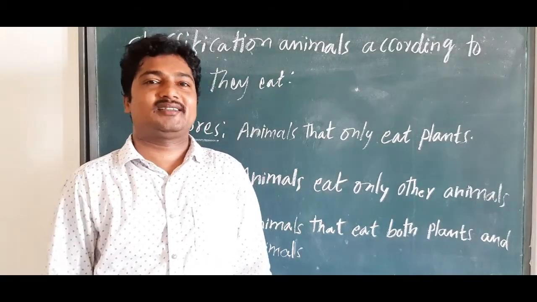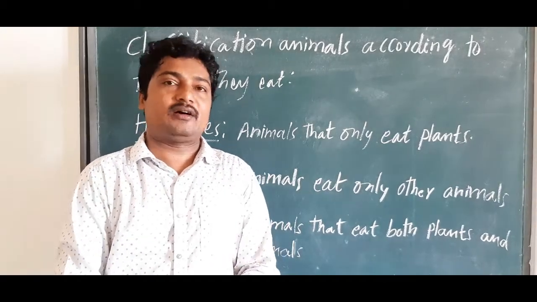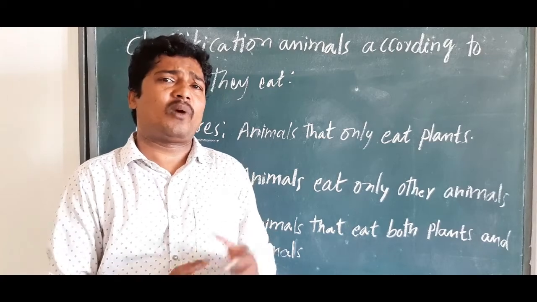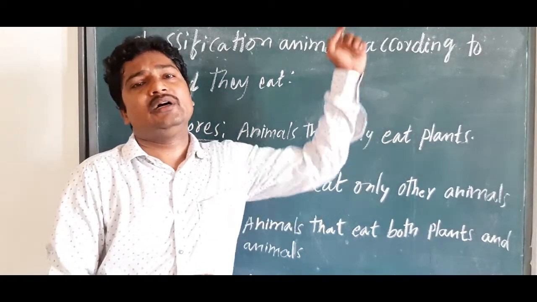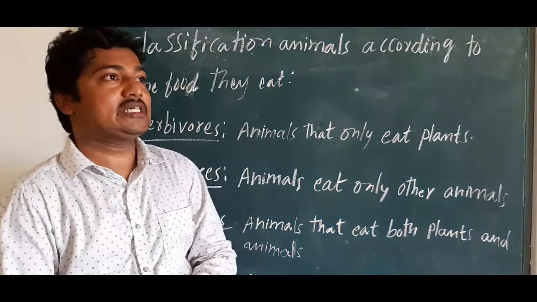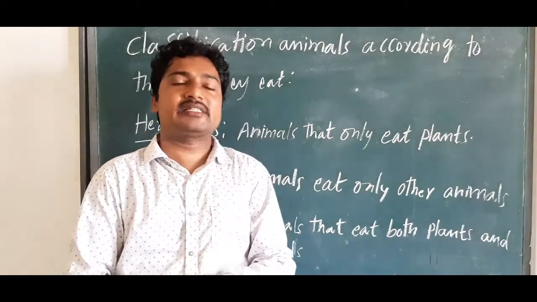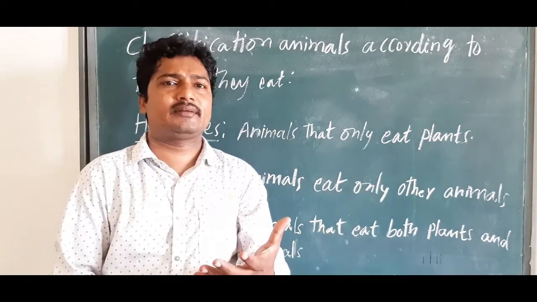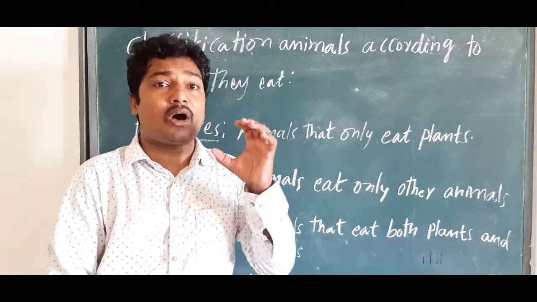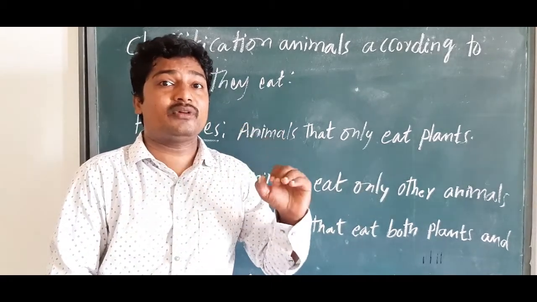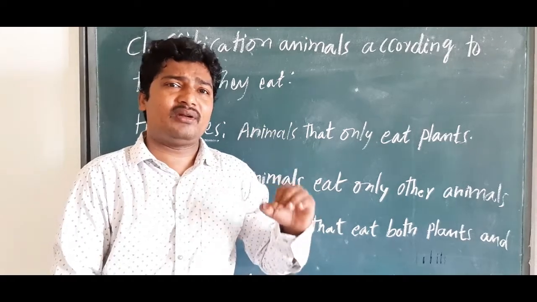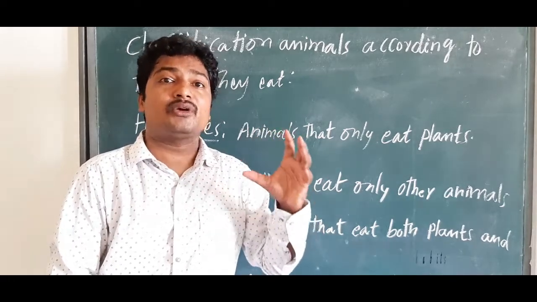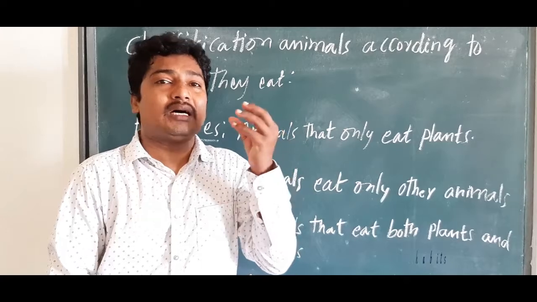Welcome to the class, after the first session of "What do animals eat?" We discussed in the previous session about our surrounding animals, what kind of food they are eating, and which organs help them to feed.